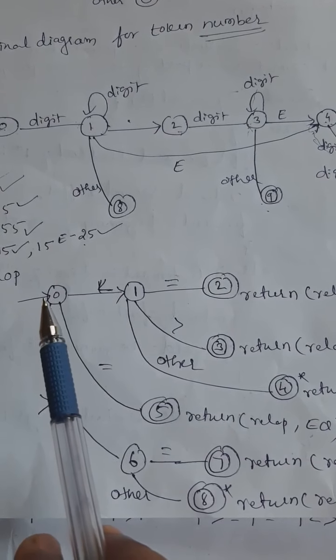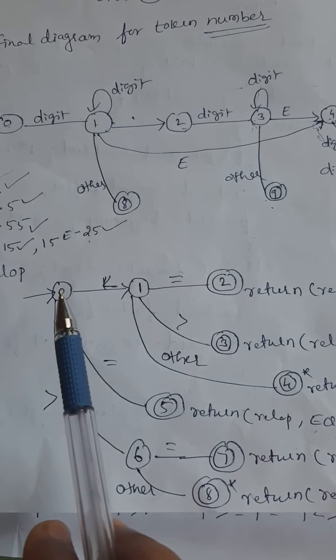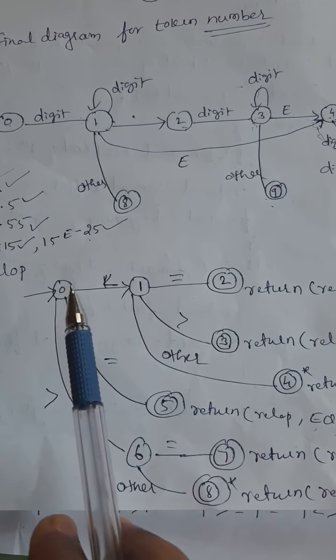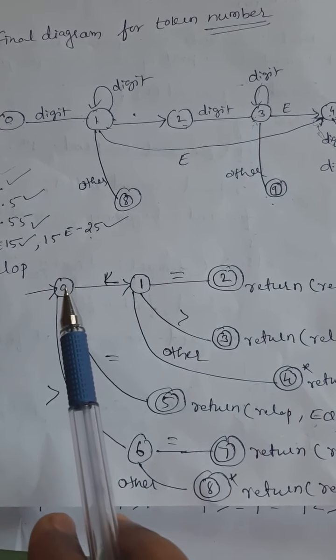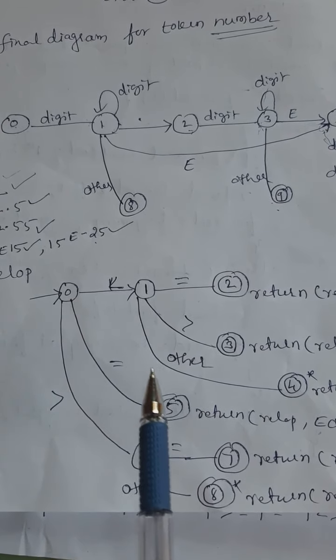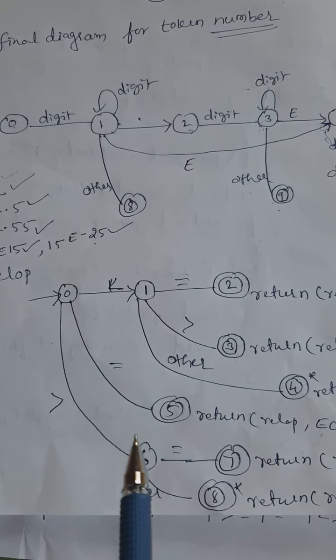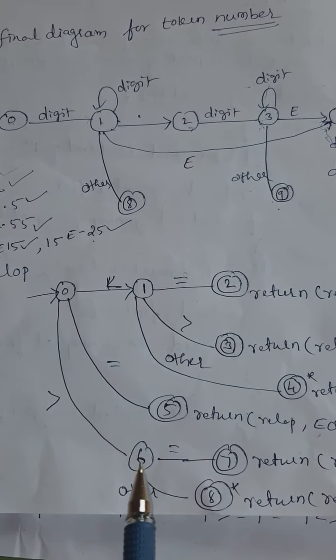So I start with the start state. Here the start state is 0. If the relational operator is less than, then I will change the state from 0 to 1. If it is equal to, then I will move from 0 to the 5th state. If it is greater than, then I will move to the 6th state.